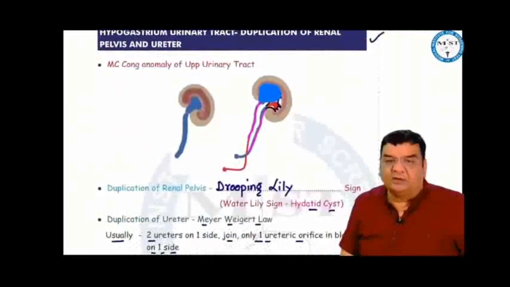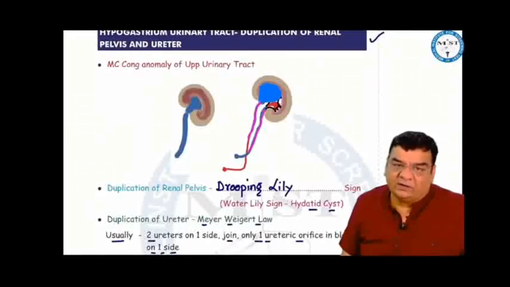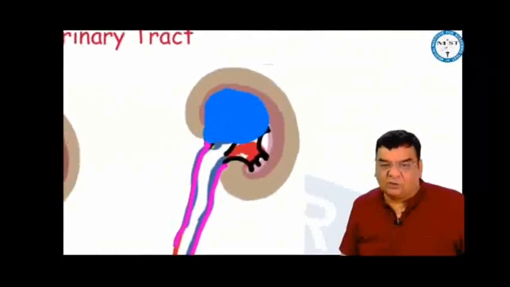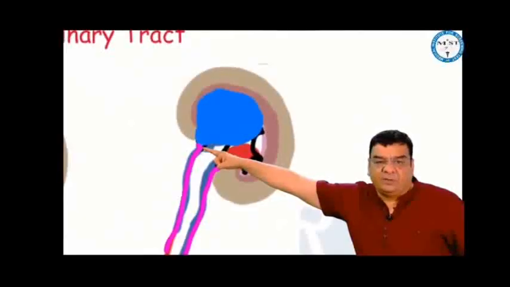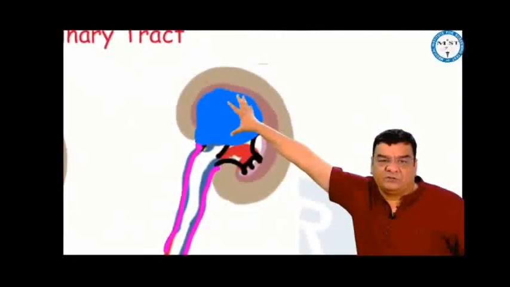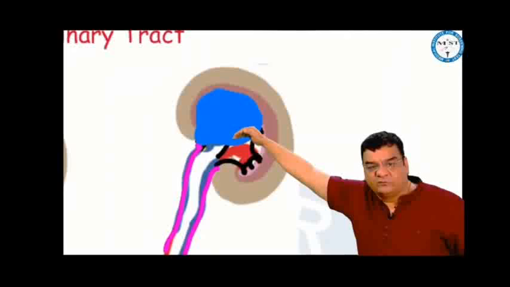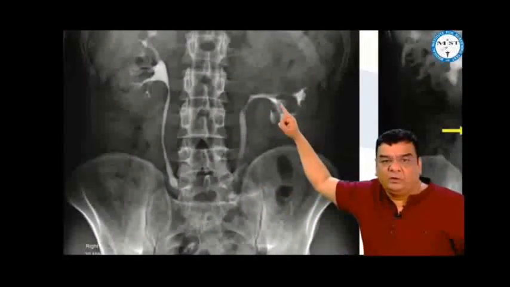If we go into the hypogastric area, the commonest congenital anomaly of the upper urinary tract is the duplication of renal pelvis and ureter. If there are two renal pelvis on one side, sometimes there is a traffic jam at the upper pelvic ureteric junction, which causes proximal dilatation, damage to the nephrons in this area, and this is going to put pressure on the lower pelvis, because of which the lower pelvis droops down. This is called the drooping lily sign, how the lower pelvis is drooped down in duplication of renal pelvis.